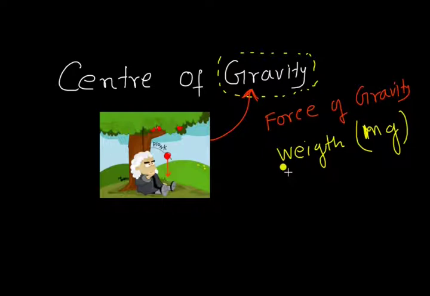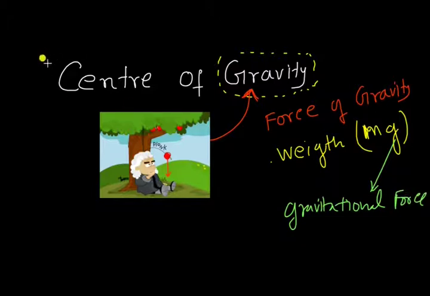So whatever really happened, Newton realized that some force must be acting on falling objects like apples, otherwise they would not start moving from rest. At that time he named this force as force of gravity, weight, or it is also known as gravitational force. This G is gravitational force.